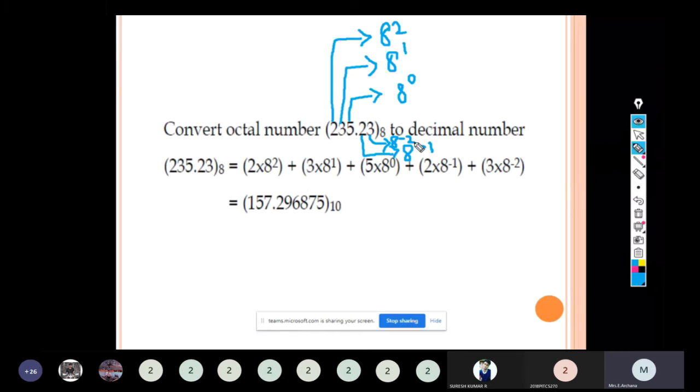So 235.23. The first bit given here is 2. So 2 into 8 power 2 plus the next digit here is 3. So 3 into 8 power 1 plus 5 into 8 power 0 plus 2 into 8 power minus 1 plus 3 into 8 power minus 2. When we do multiplication and then add all these values, we will get the answer 157.29.